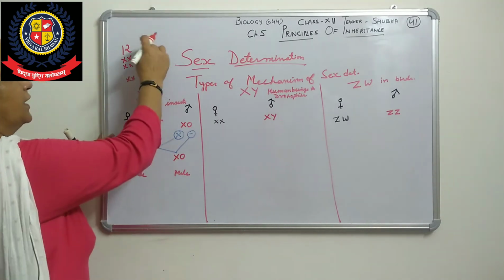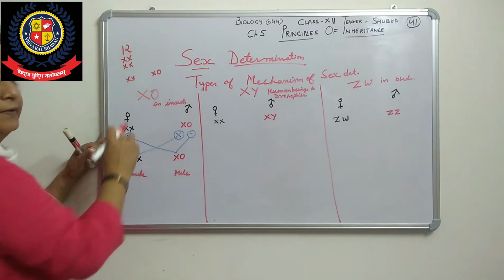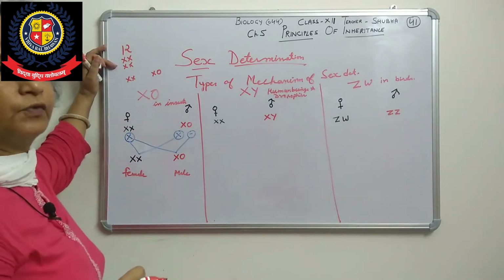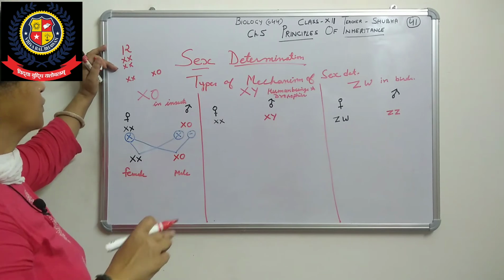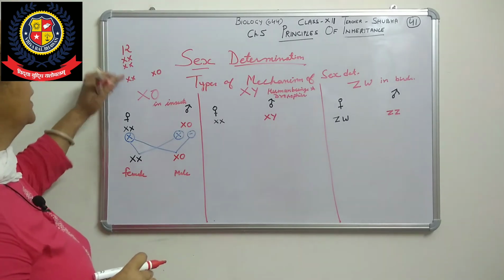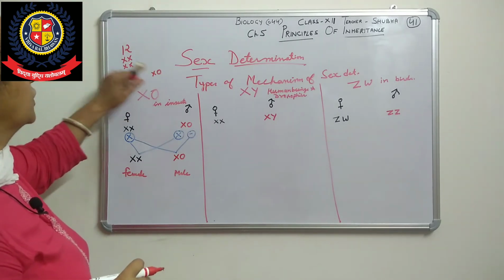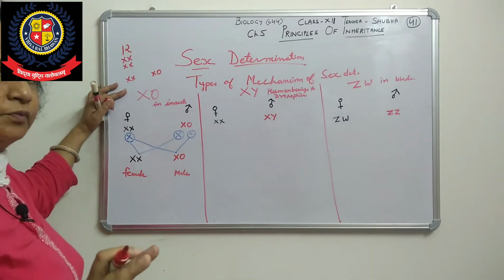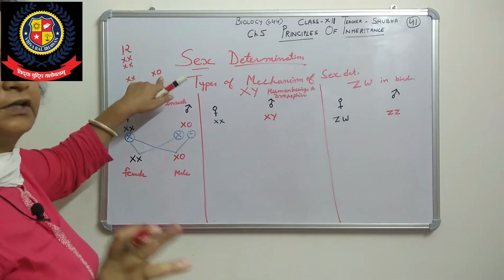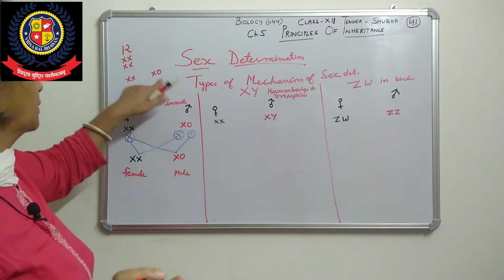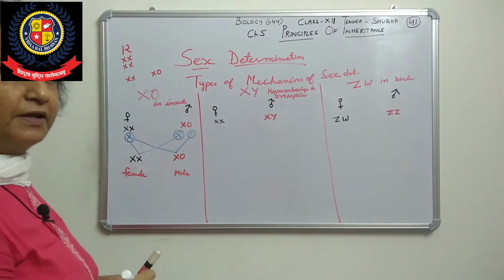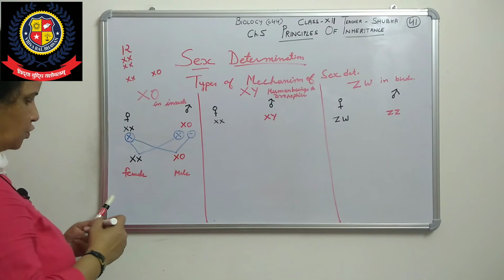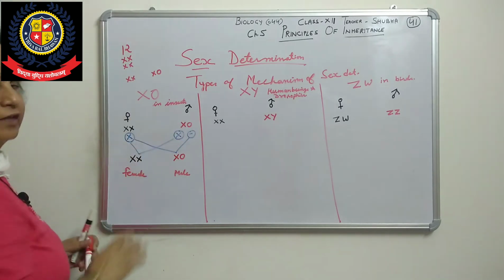In 12 pairs there are 24 chromosomes. In the female there are 24 chromosomes, but in the male there are 23 chromosomes, because one is unpaired. It means that in male and female the chromosome numbers are not the same.